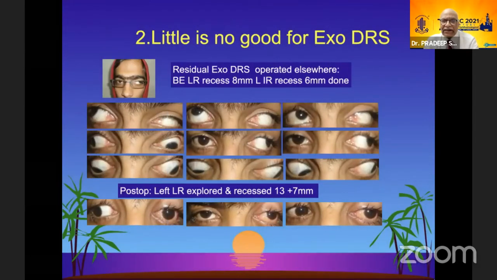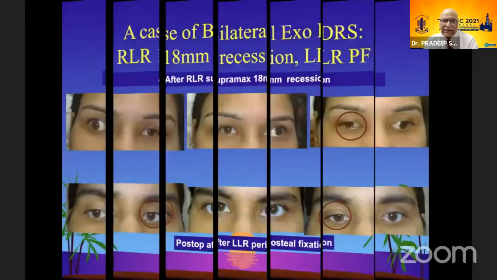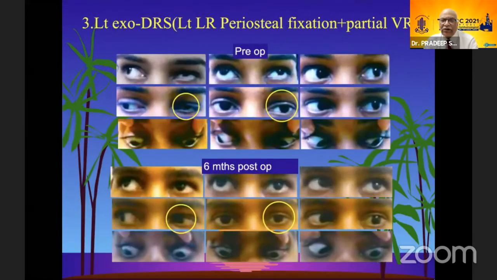Little lateral rectus recession, usually in homeopathic doses, is of no use in exo-DRS cases. You have to do a good amount of LR recession, and if the FDT is very tight and there is no normal LR activity, I would suggest doing a lateral rectus periosteal fixation to take away the lateral rectus which is having a paradoxic innervation altogether, and then the missing abduction can be improved upon by a partial vertical rectus transposition.